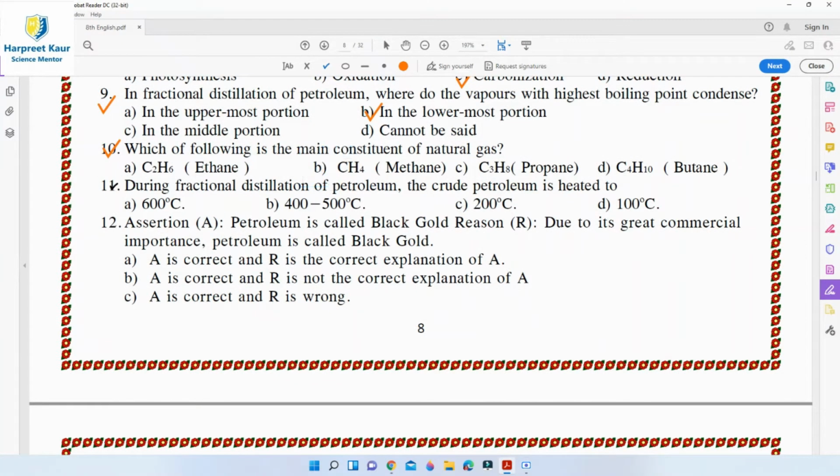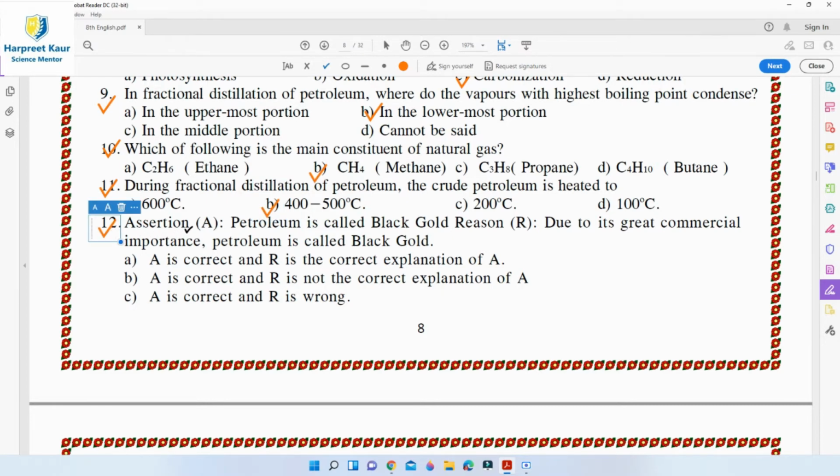Then, question 11. During fractional distillation of petroleum, the crude petroleum is heated to. In the fractional distillation of petroleum, the residual oil liquefies at 400 degrees Celsius. So option B, 400 to 500 degrees Celsius, is the right answer for this.